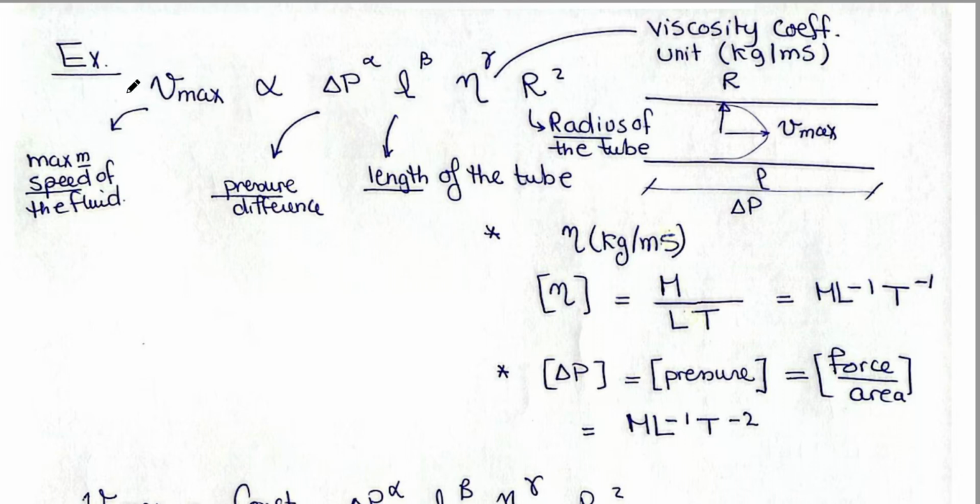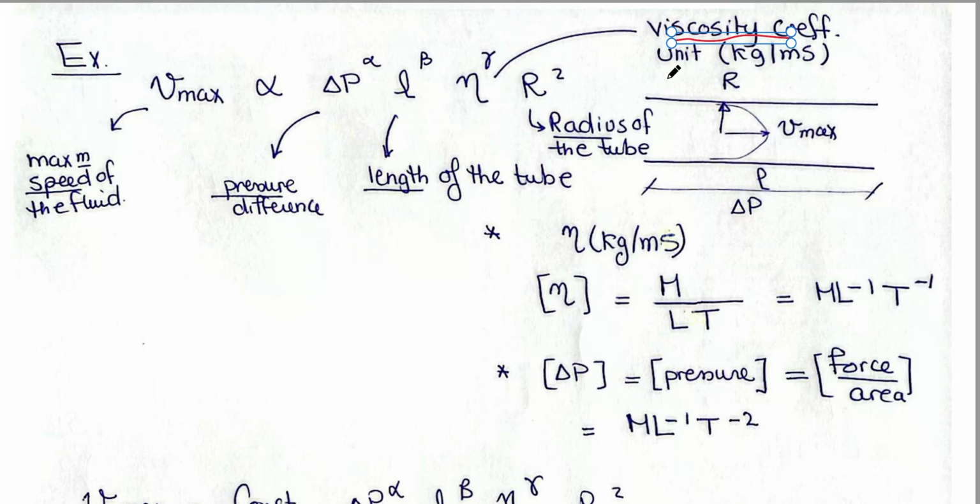So V maximum is speed proportional to pressure difference between the two sides of the tube, L of the tube, eta, we know eta, viscosity coefficient, and in this problem, its units are given, kilogram per meter second.